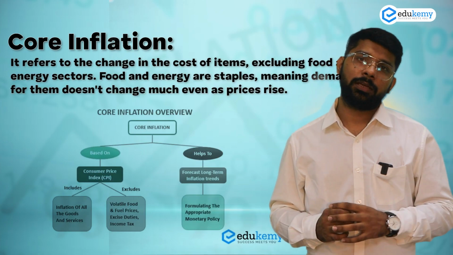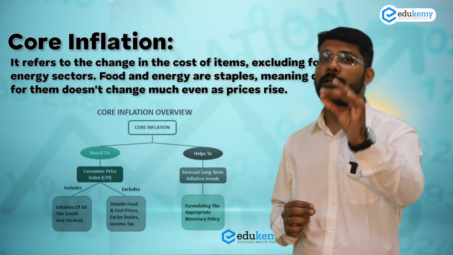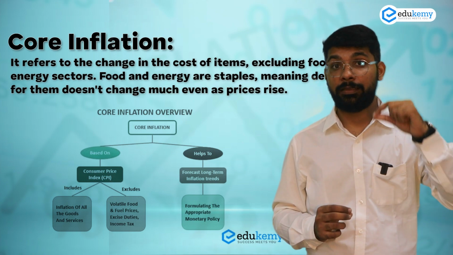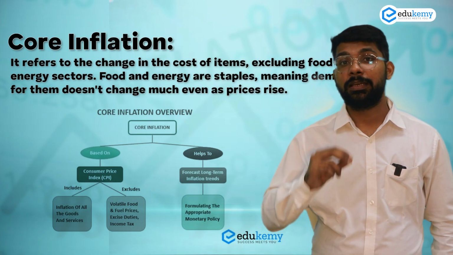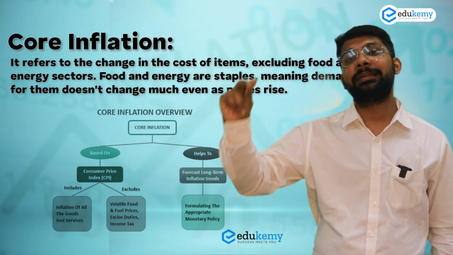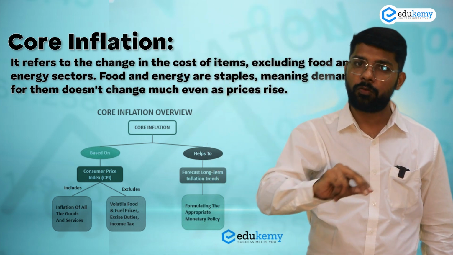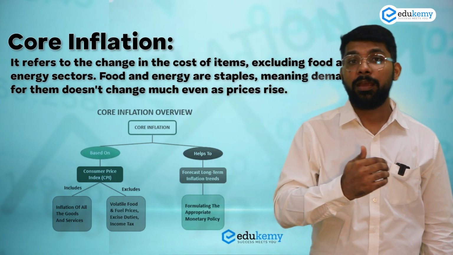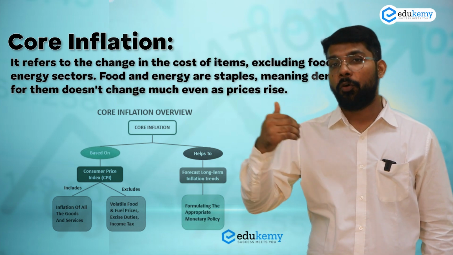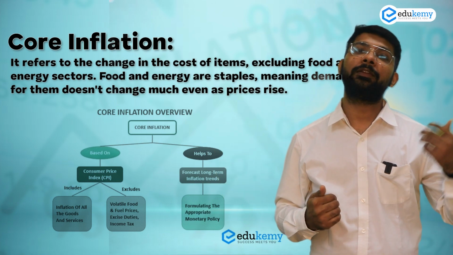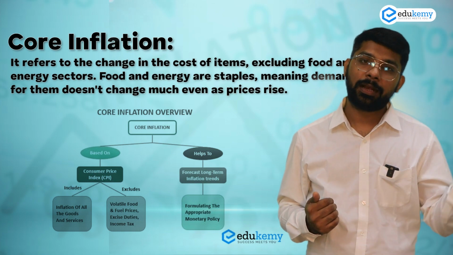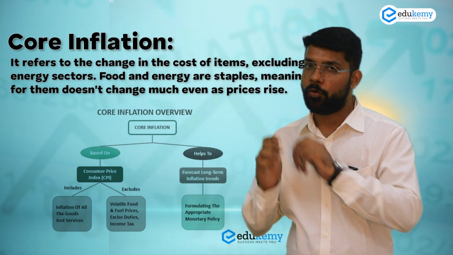In core inflation, we specifically exclude oil prices, energy prices, and food prices, because there is continuous up and down in the prices of food, oil, diesel, and energy. So that's why we exclude food and oil prices from core inflation, so we can check the level of inflation in the country without food and oil.